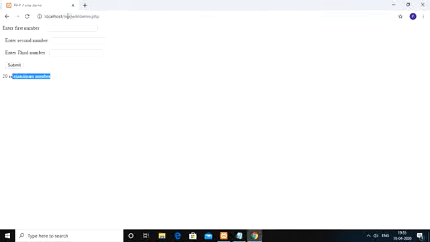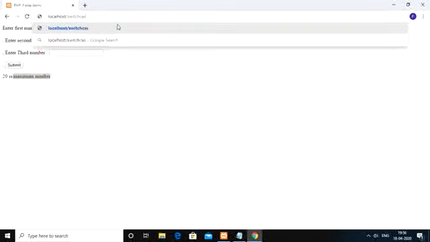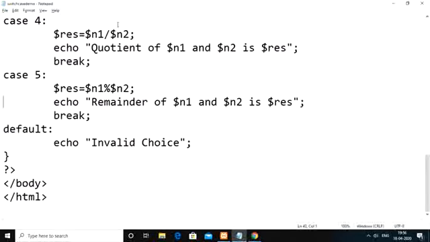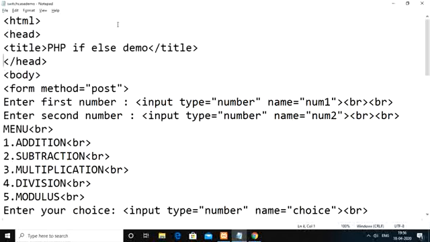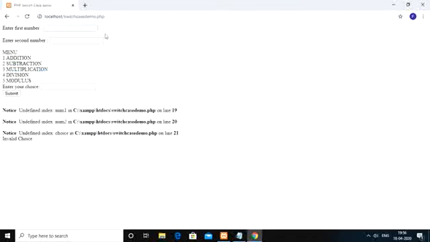Okay, so here replace with switch case demo.php. Here the PHP you can write as switch case demo, where we are having num1, num2 and choice.